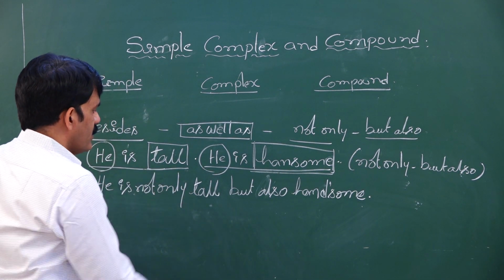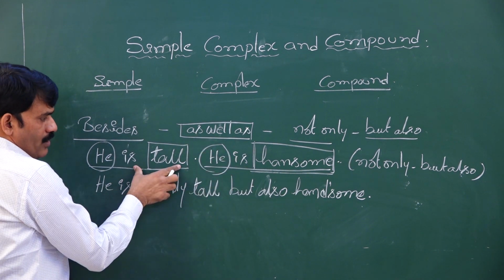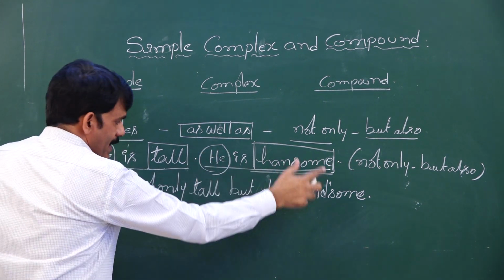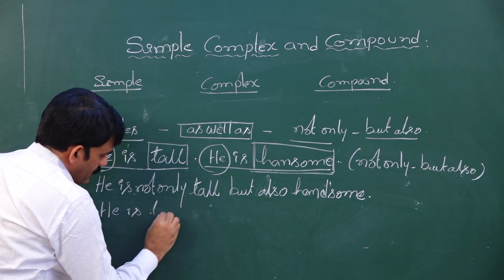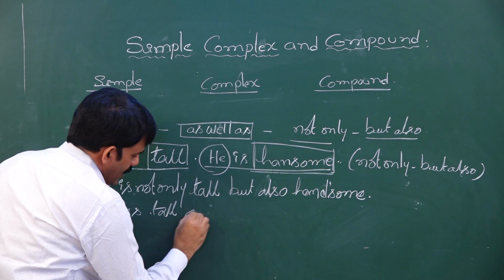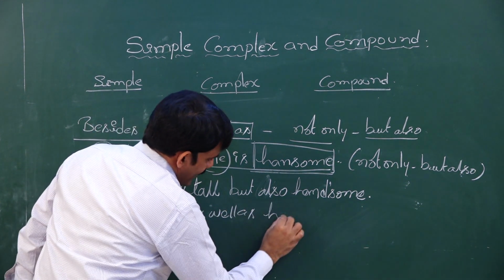Rewrite the sentence using as well as. He is tall as well as handsome. What is the answer? He is tall as well as handsome.